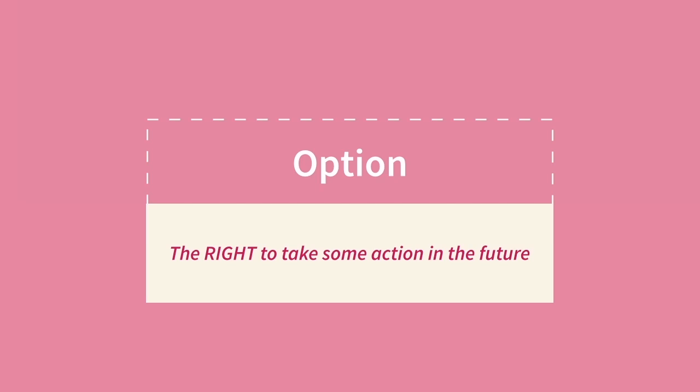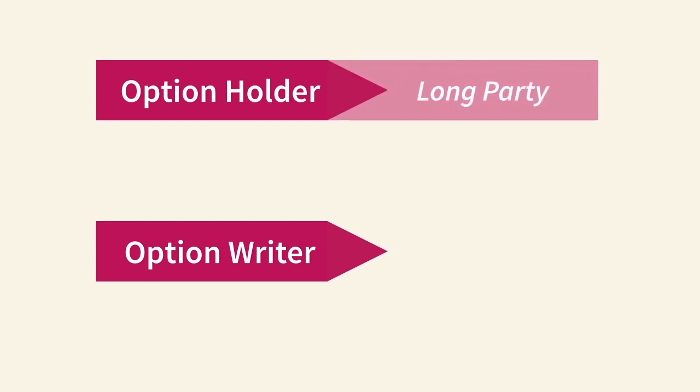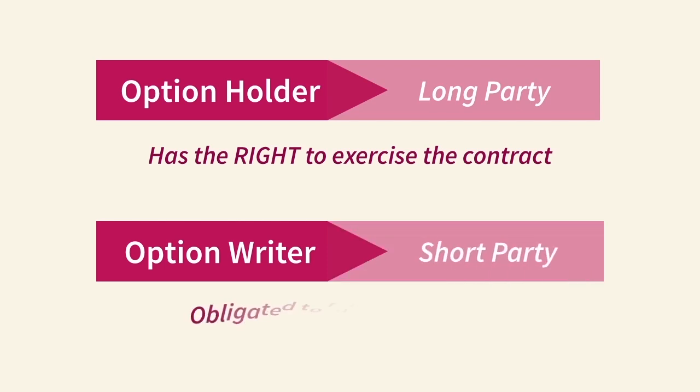There are two parties to an option contract, the writer and the holder. The option holder, the long party, has the right to take some action, if they wish, whereas the option writer, also known as the short party, is obligated to fulfill their side of the contract.